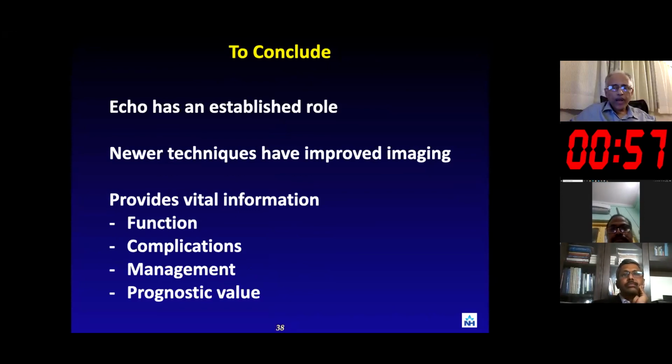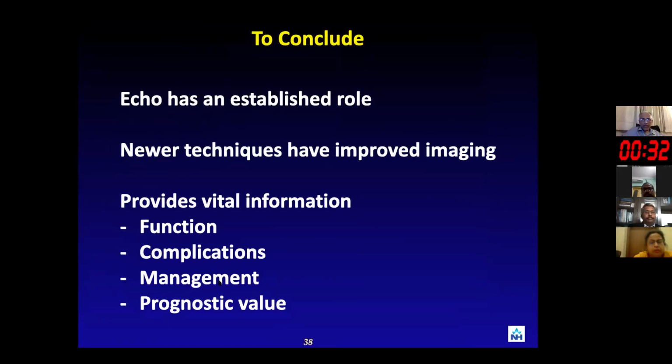So you have one half where we try to look at who can develop atrial fibrillation, and can we predict it? And the second half of my presentation was to look at what complications can occur. And echo plays a crucial role. It has an established role, and with the newer techniques which have come, it has improved imaging in terms of providing incremental information and accuracy. So it provides vital information in terms of function, complications, and is very helpful in terms of management and also for prognostic value.